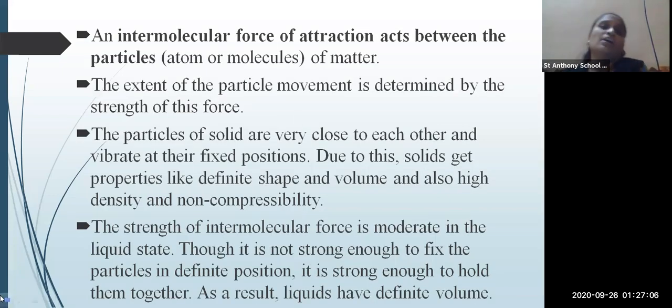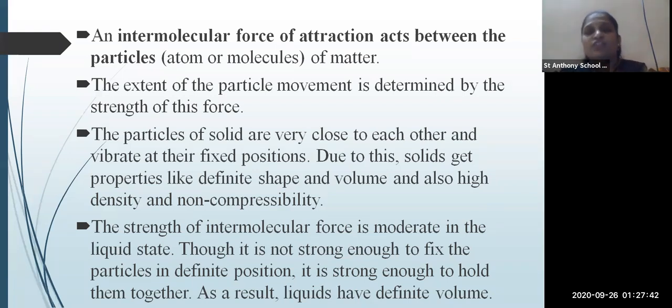Let's explain this in detail. An intermolecular force of attraction acts between the particles of matter. What happens in the solid? The intermolecular force of attraction acts between the particles of the matter, and the extent of the particle movement is determined by the strength of this force.